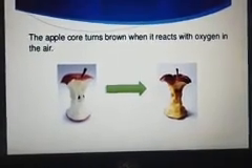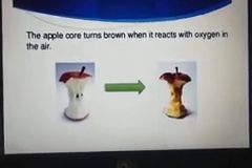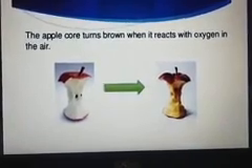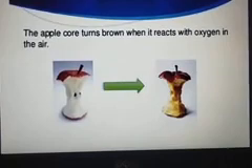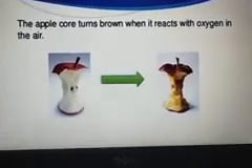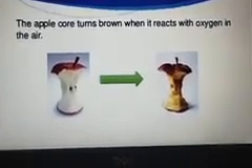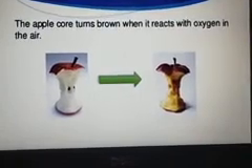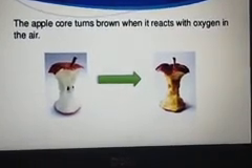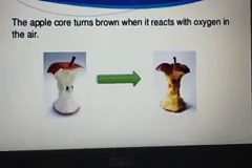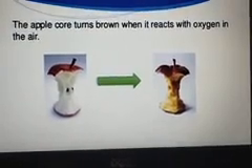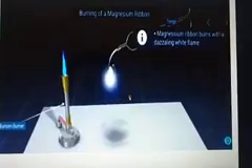Here you can see the apple core turns brown when it reacts with oxygen in the air. Yes children, because apple contains natural iron, when it is exposed to the atmosphere, it turns brown in color. So it is also a chemical change.